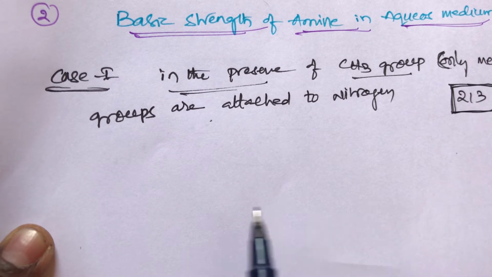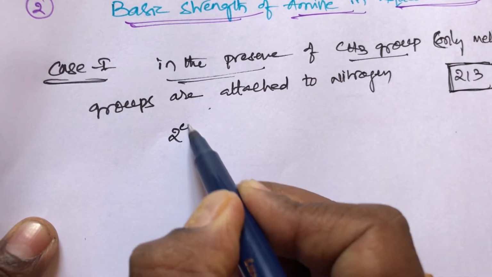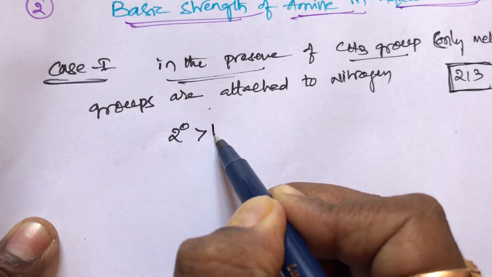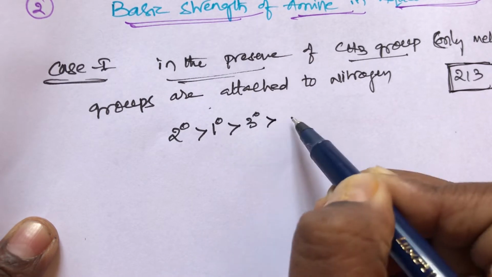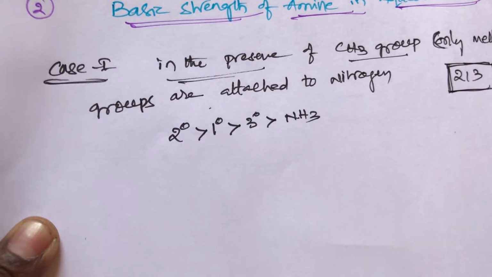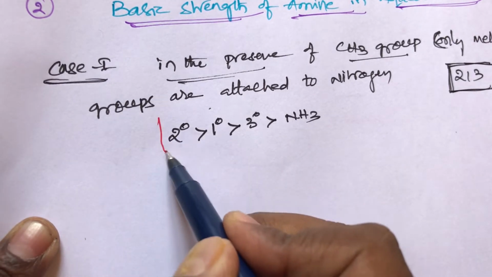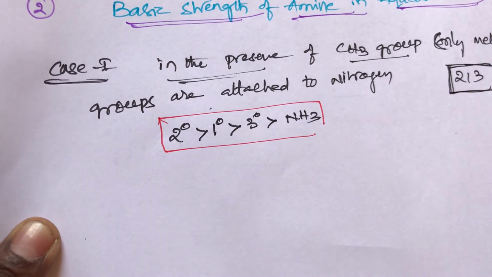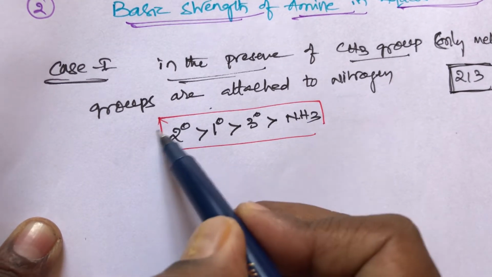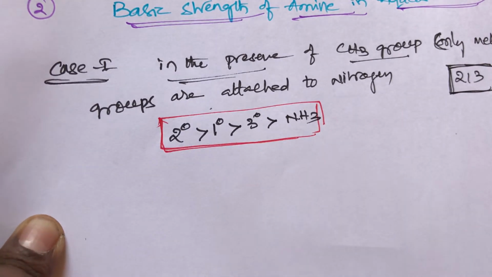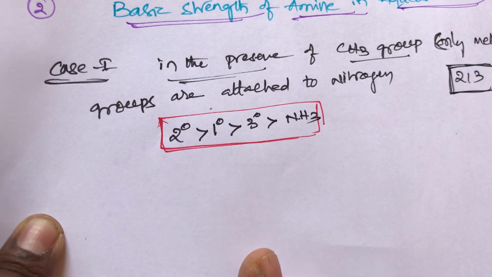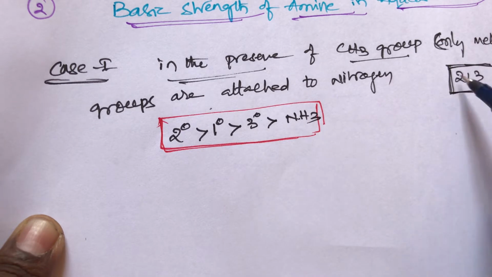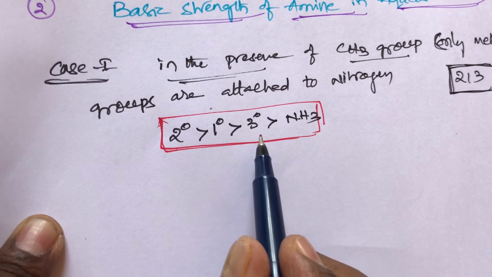That is 213. 213 means secondary amines are greater than primary amines, primary amines are greater than tertiary amines, tertiary amines are greater than ammonia. This is the order, students. These are just simple tricks. You remember, I am not giving explanation, just a simple trick on how to remember the basic strength of amines in the given mediums. So in aqueous medium, for compounds having only methyl groups, the order is secondary, primary, tertiary and ammonia.